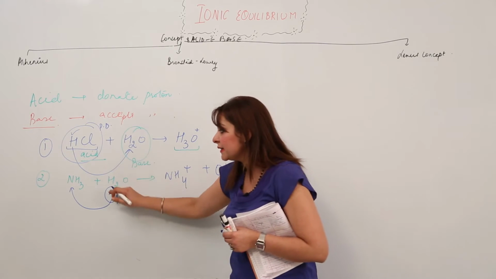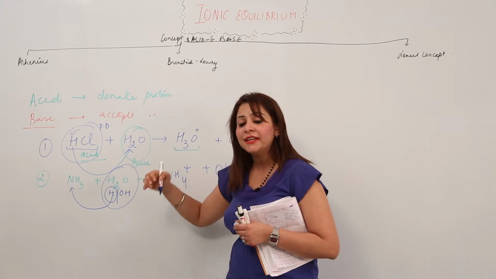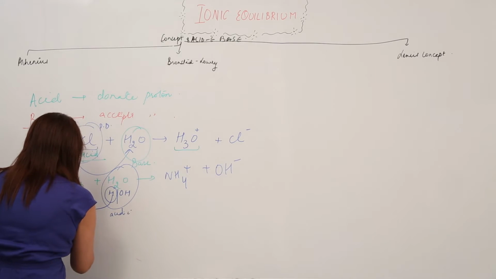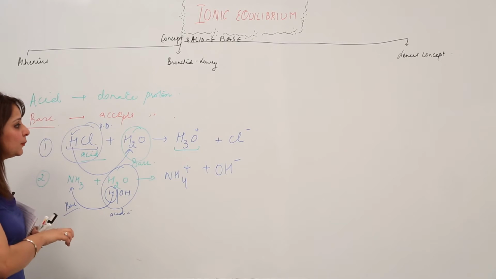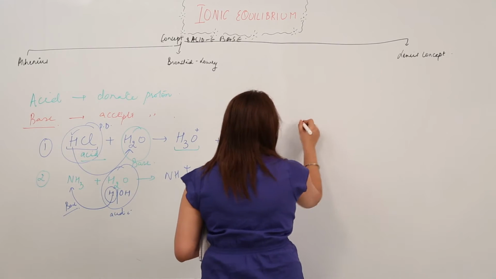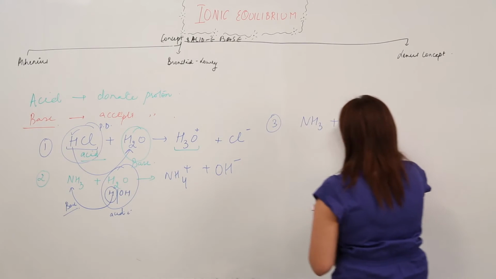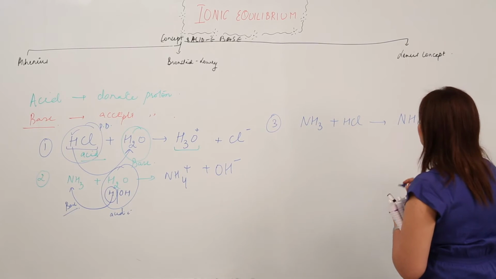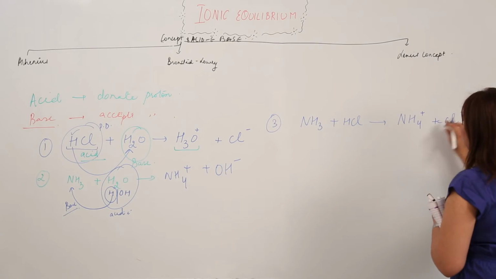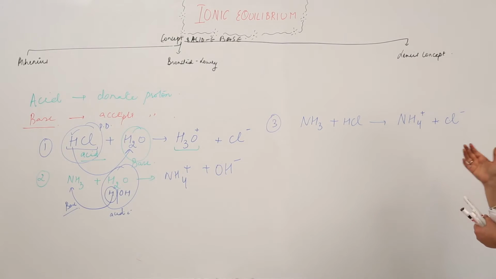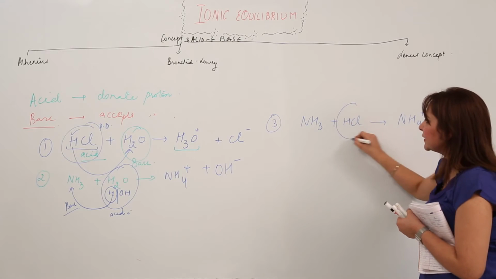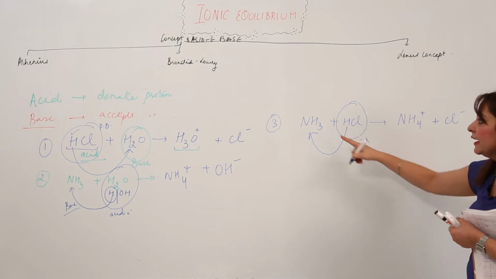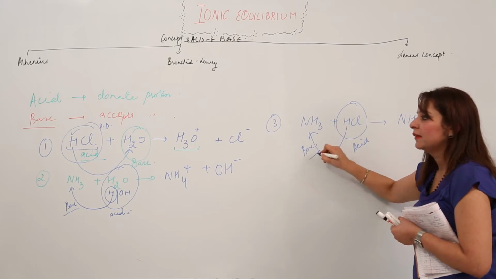So in this example, water is donating a proton, so its nature is acidic, and NH3 is accepting, so its nature is basic, right? One more example we will discuss is NH3 plus HCl forming NH4Cl, or NH4 positive plus Cl negative ion. In the same way, in HCl, H is donating the proton. That means it is an acid, and NH3 is accepting, that is why it is a base, right?